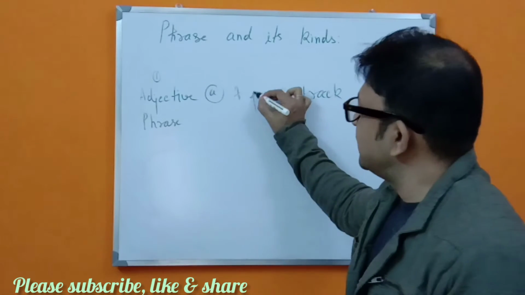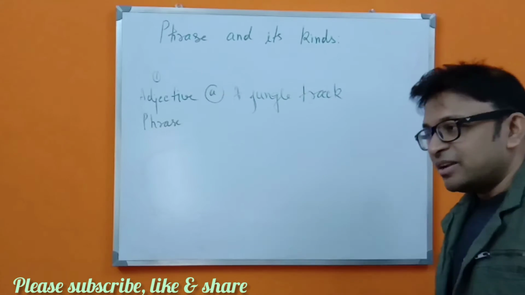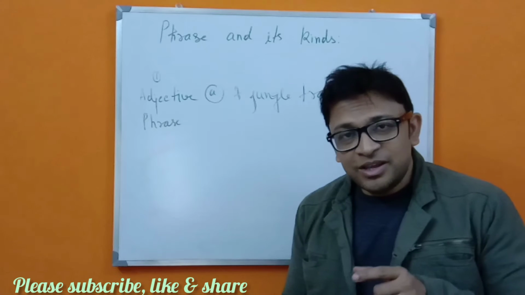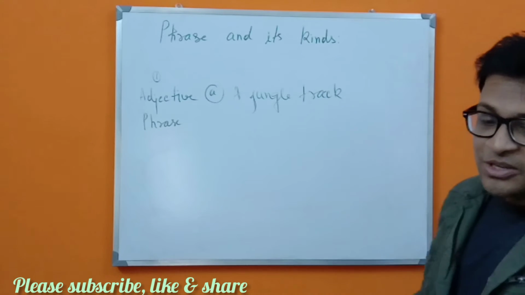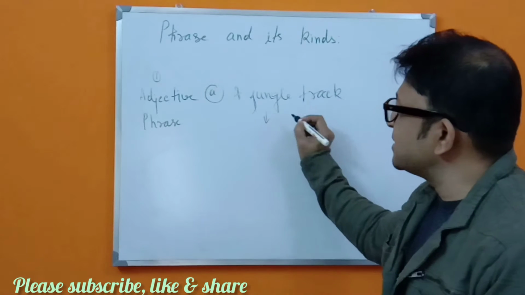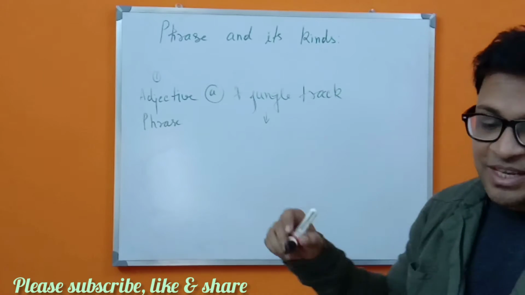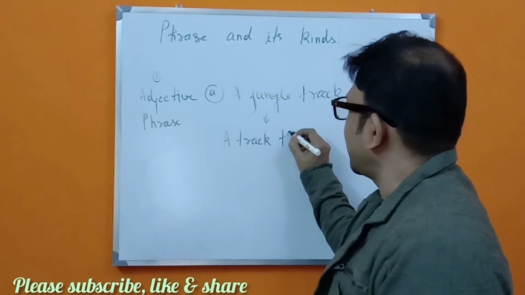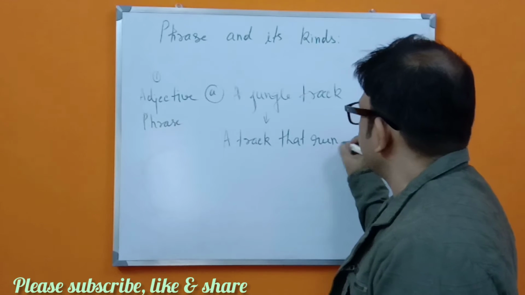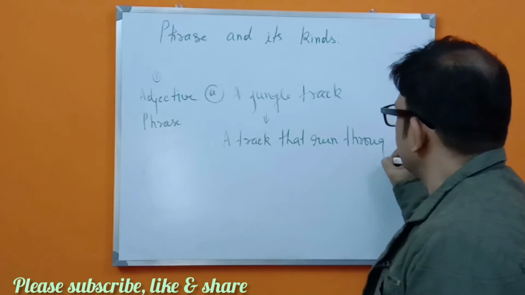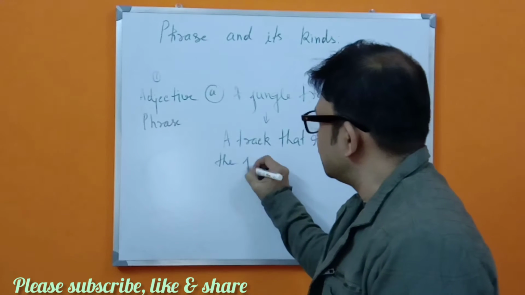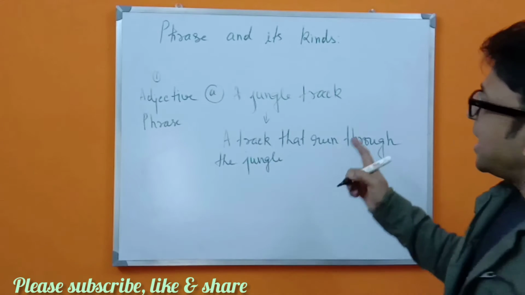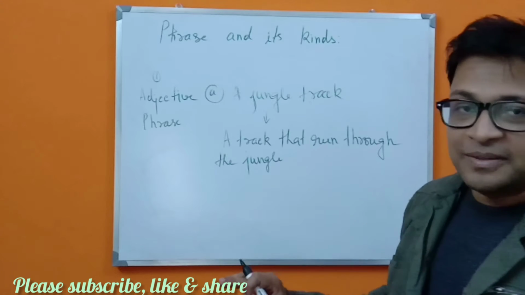So a jungle track, that means a way or a path which moved through the jungle. That means a way which moved through the jungle. So what am I going to write in this sentence? We have to change it into an adjective phrase. So how am I going to change it? A track that runs through the jungle. So this will be our adjective phrase. A track that runs through the jungle.